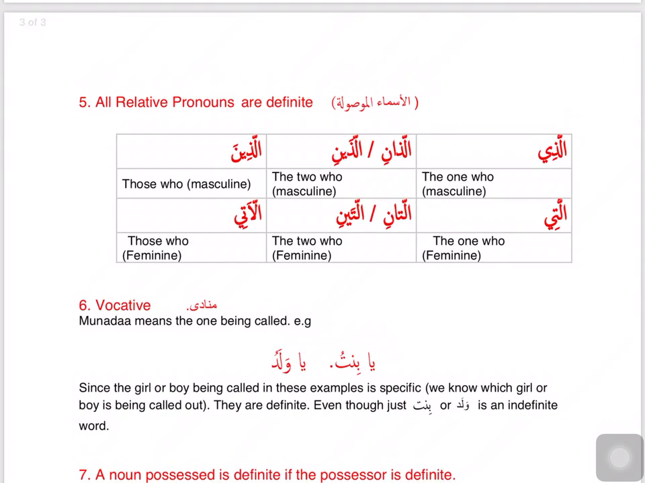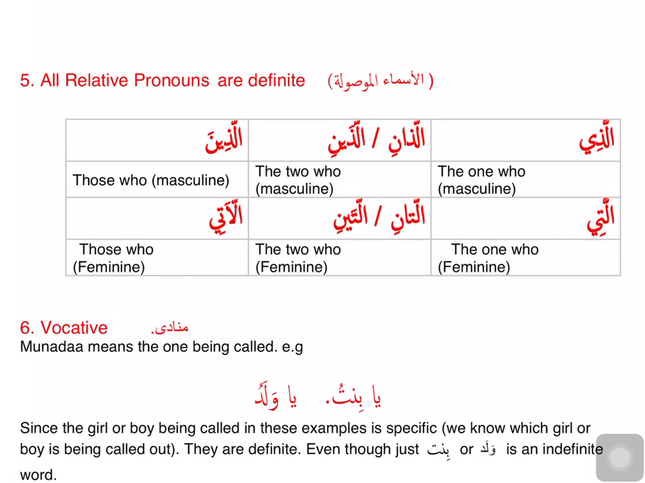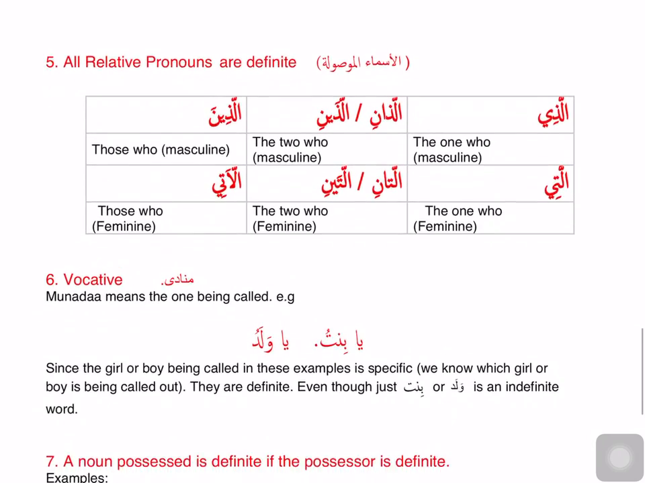Fifth category is ism mawsul, or the plural is asma'ul mawsula. All of these are also ma'rifa. We're not going to talk in detail about them, but just see the list. These are alladhi, alladhani, alladhaini, alladhina, allati, allatani, allataini, allati. Each of these is an ism and each of these is a ma'rifa ism.